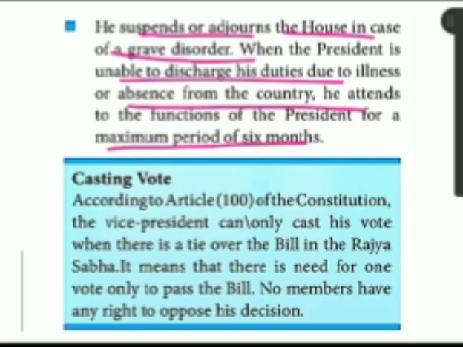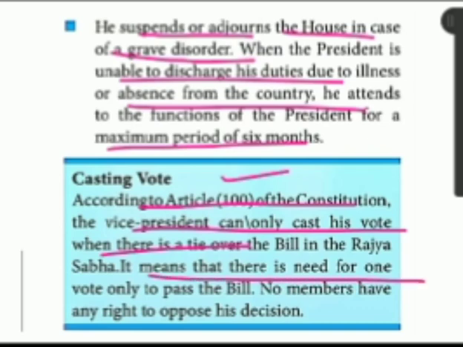Then this box, what is given in the sense, casting vote. Casting vote, in the sense, final vote. It is with whom? It's with the vice president. According to article 100 of the constitution, the vice president only casts his vote when there is a tie over the bill in the Rajya Sabha. If the bill is a tie, if they are casting the vote equally over the bill, in the sense this person, vice president, can cast his vote.